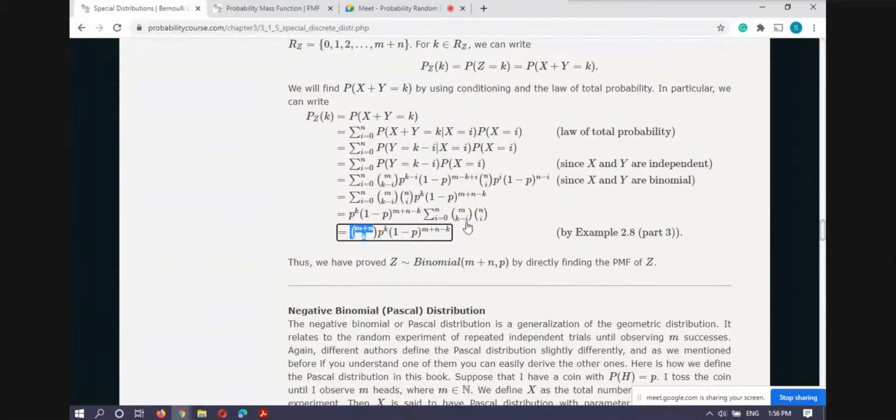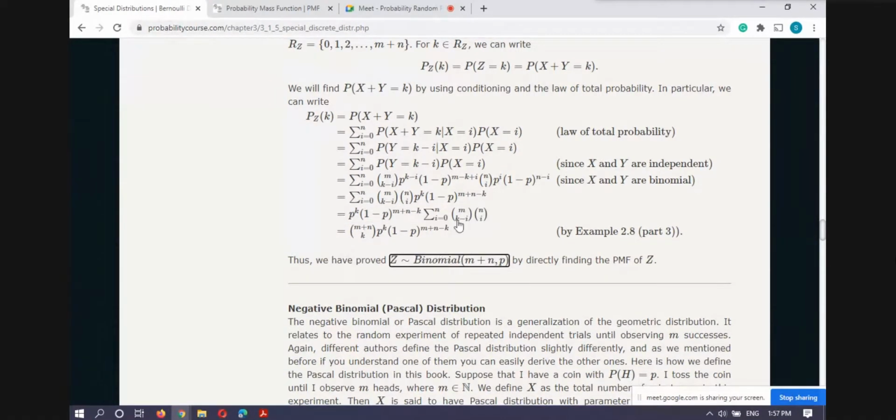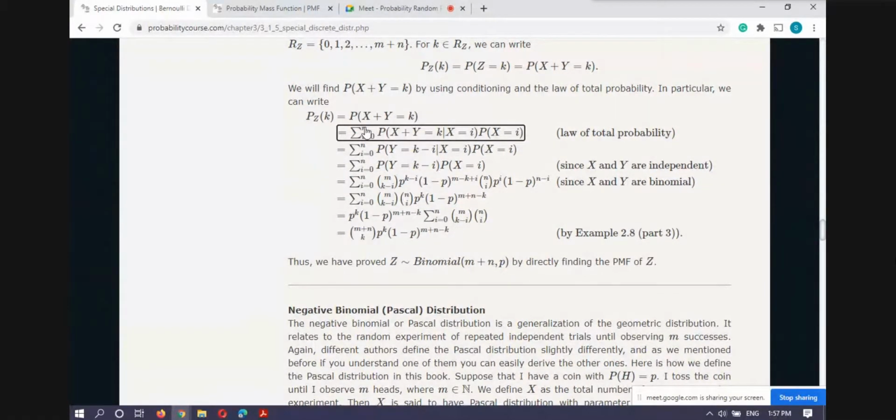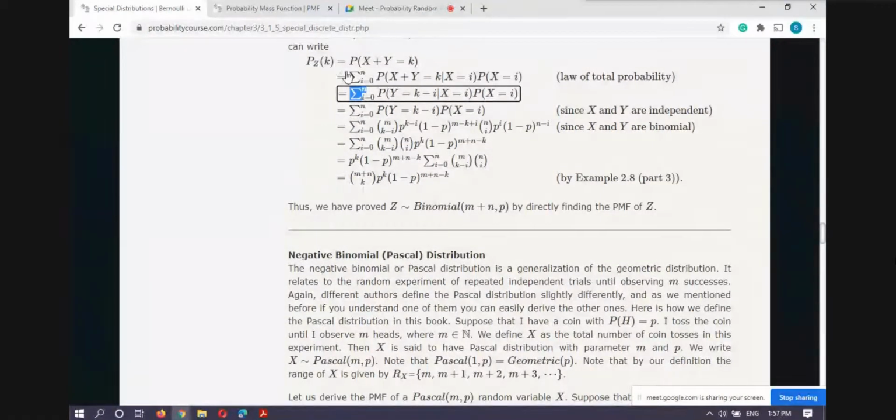And you can find the process of getting this from this in this example, or you can use the combinations formula. Or do one thing: you write this nCk in explicit form and nCi in explicit form and cancel out, and then later you are having this (m plus n)Ck. If you do that, you will get this one. And in this proof, you have to write that i is ranging from 1 to k. So this n is actually k.